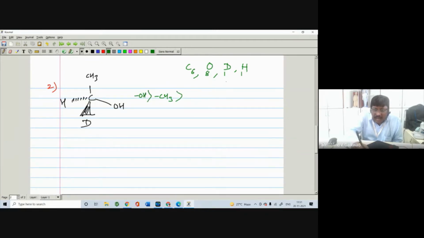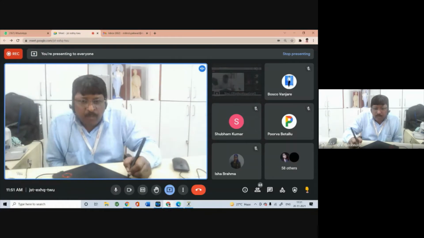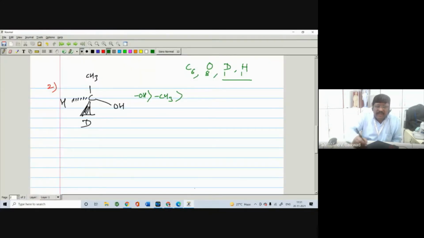But the question arises, whether deuterium gets the first priority or the hydrogen gets the first priority. Why? Because both have the same atomic number. Then our first rule fails, and the second rule depends upon the mass number, which is given by the symbol A. Now what is the mass number of deuterium? It is 2, and hydrogen, it is 1. So when the first rule fails, you have to go for the second rule. The second rule depends upon the mass number.